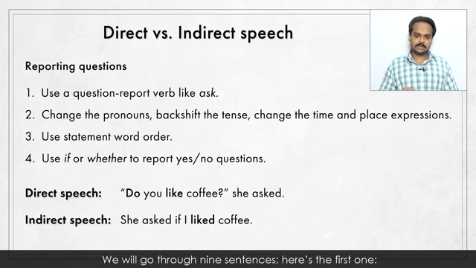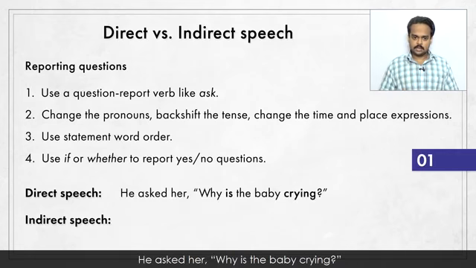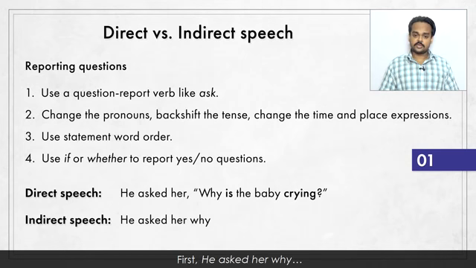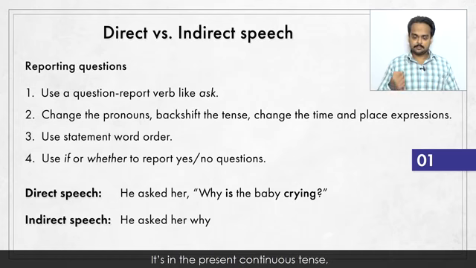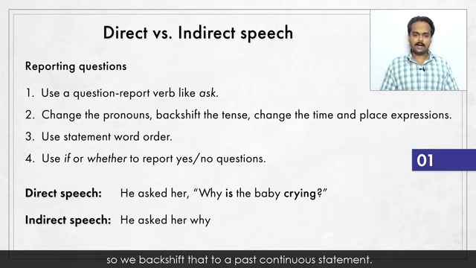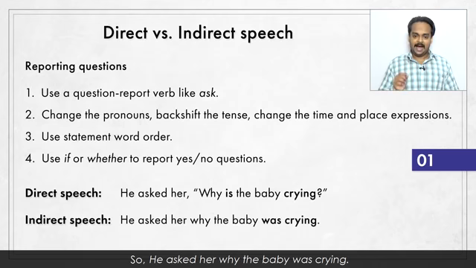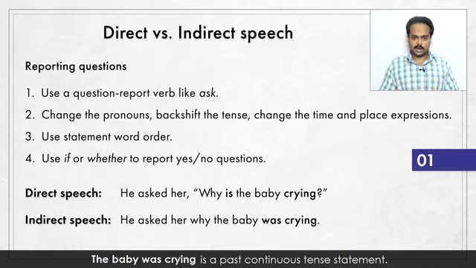Okay, let's do an exercise now to practice changing questions from direct to indirect speech. We will go through 9 sentences. Here's the first one. He asked her, "Why is the baby crying?" How would you change this to indirect speech? First, he asked her why. Now we need to convert the question into a statement form. It's in the present continuous tense, so we backshift that to a past continuous statement. So he asked her why the baby was crying. The baby was crying is a past continuous tense statement.